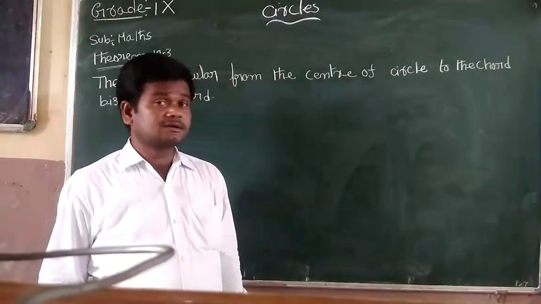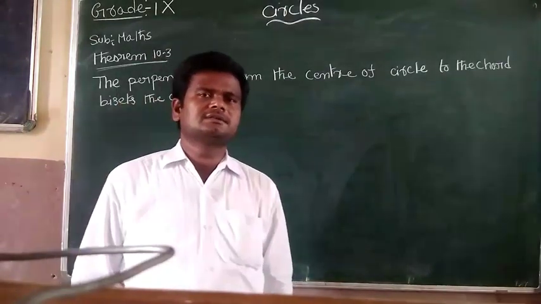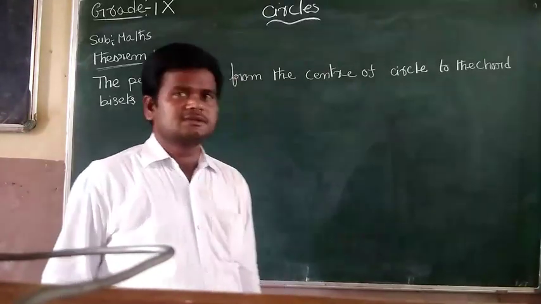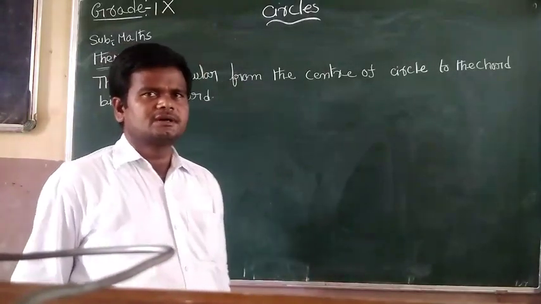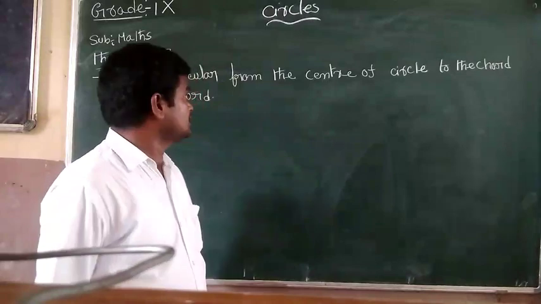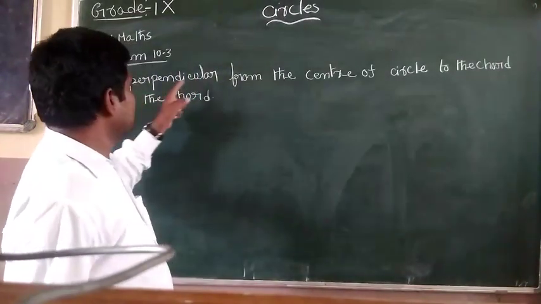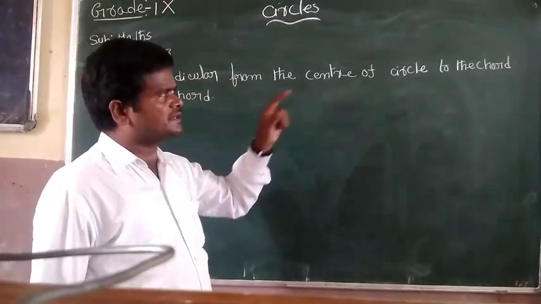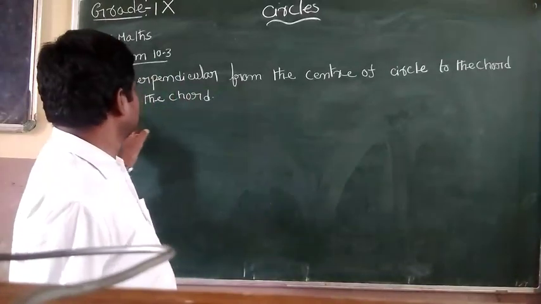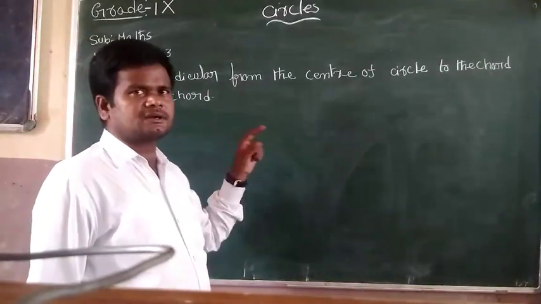So today we continue the class with theorem 10.3. Theorem 10.3 says that the perpendicular from the center of a circle to a chord bisects the chord.